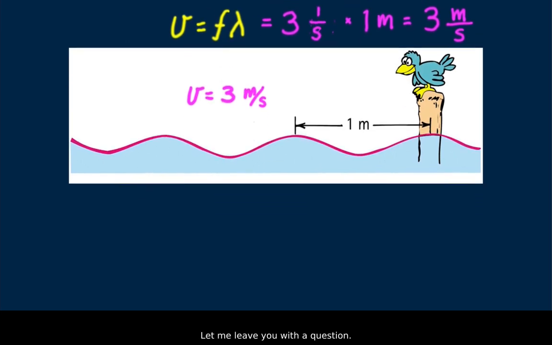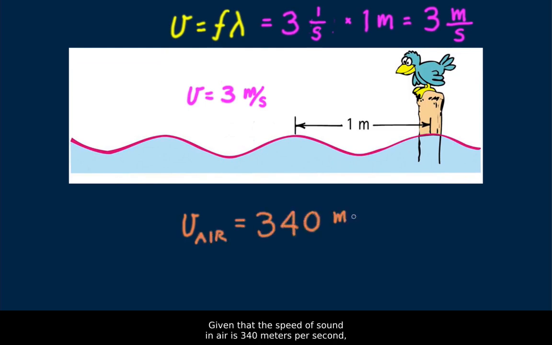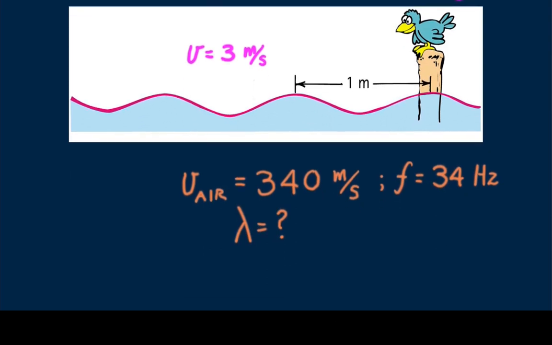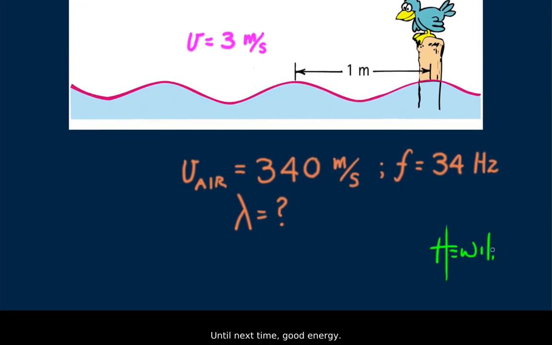Let me leave you with a question. Given that the speed of sound in air is 340 meters per second, and sound frequency is 34 hertz, what is the wavelength of this sound? Until next time, good energy.